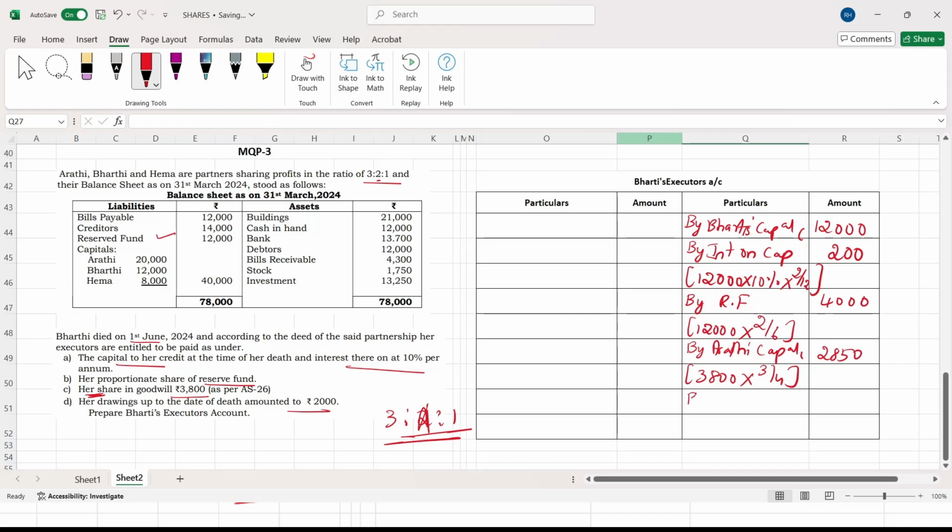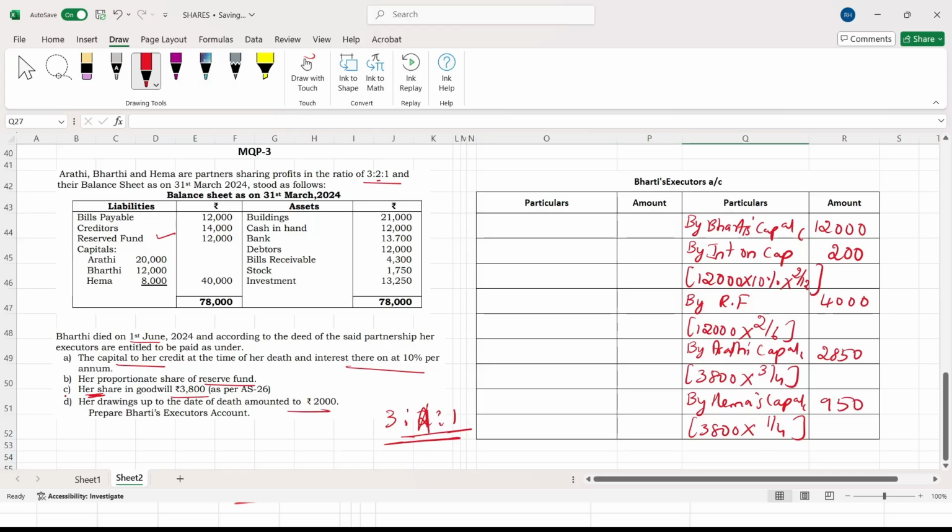Next, by Hema's capital account, 3,800 into 1/4, which comes to 950 rupees.